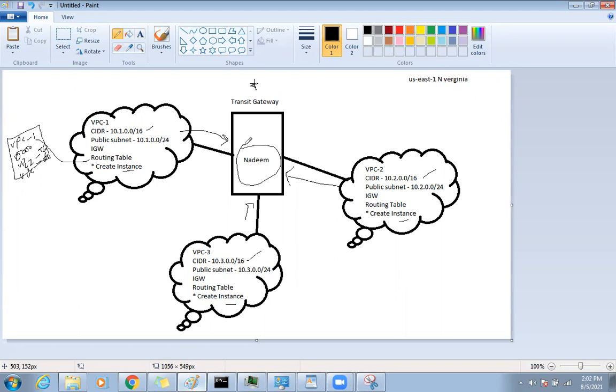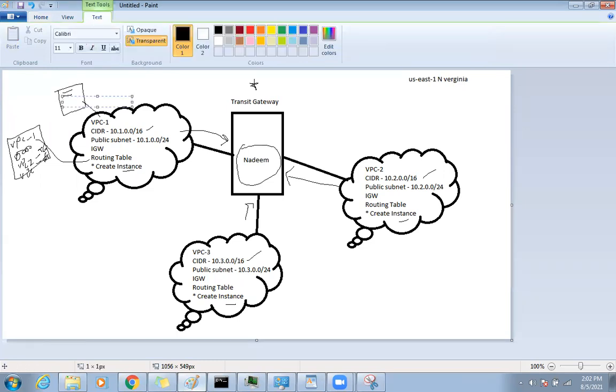Let's say this is Salman. By default, what will be in Salman's memory? Salman knows only his local name and his stuff, and how to go to the internet. So I need to put in Salman's memory that there is someone called Nazim, and if he wants to reach Nazim, he needs to go via me.